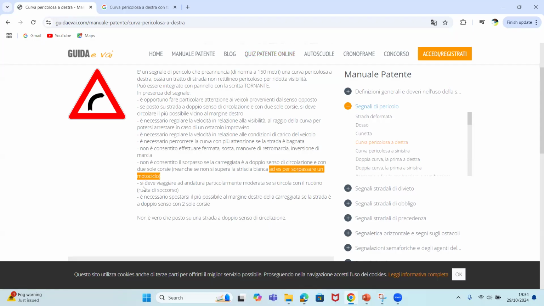All right. Now, they went further to say, si deve viaggiare ad andatura. What is andatura? Rhythm. You need to drive at a very nice rhythm, particolarmente moderata, moderate rhythm. Se si circola con il ruotino. What is ruotino? Rota di soccorso, that is your spare tire. Write it down. Your ruotino or rota di soccorso, that is your spare tire.